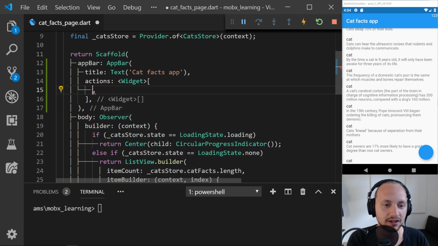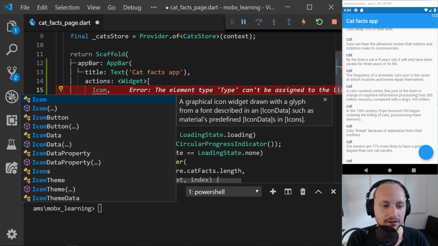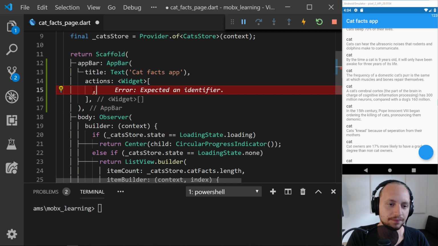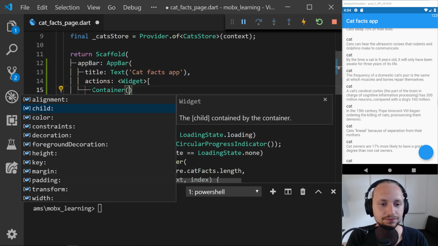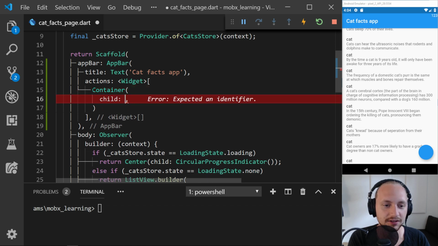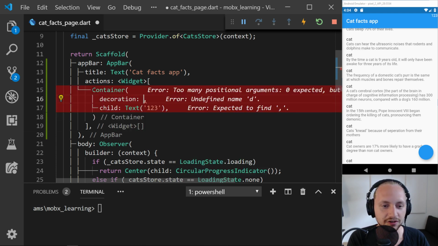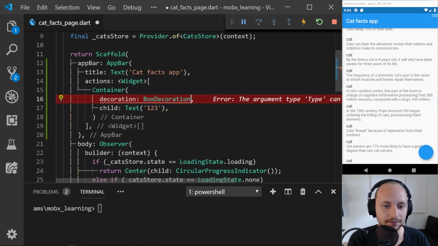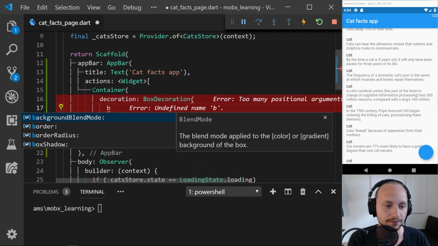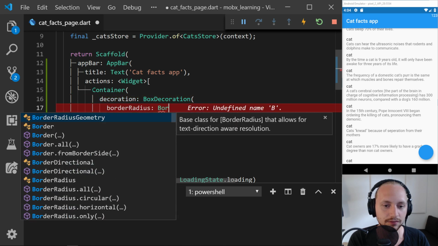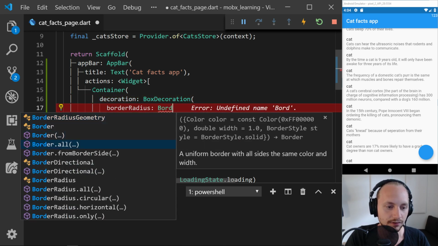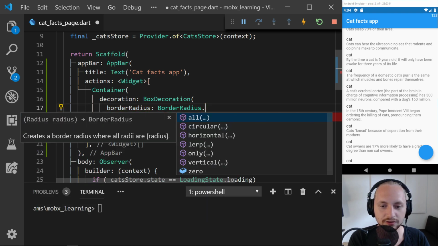Or just make a container child. Let's make some text inside here. Shape or the box decoration. Border radius circular.